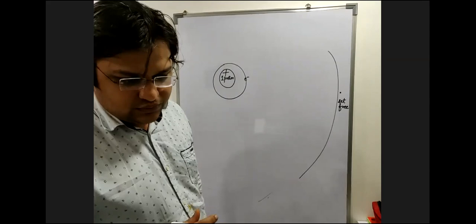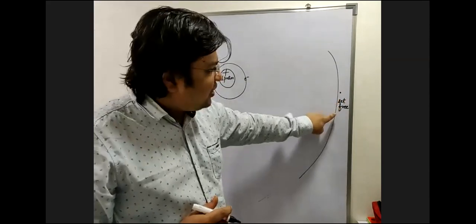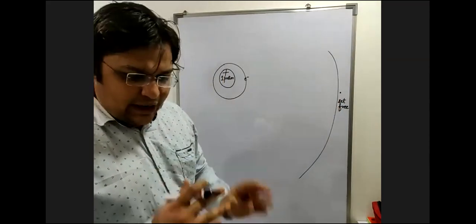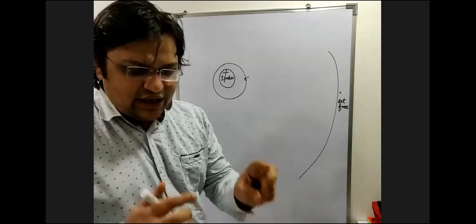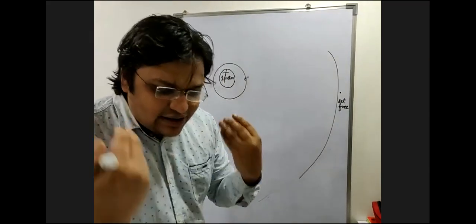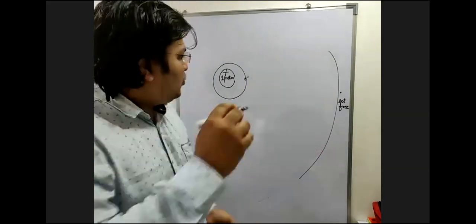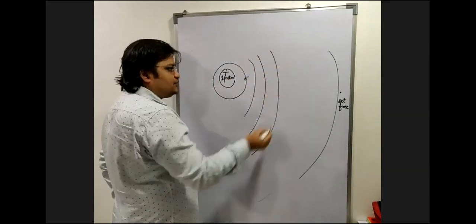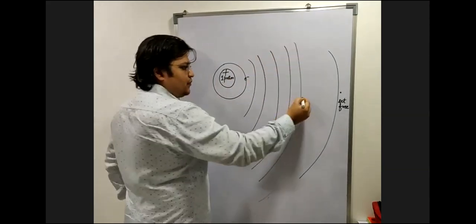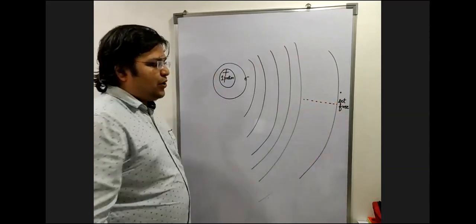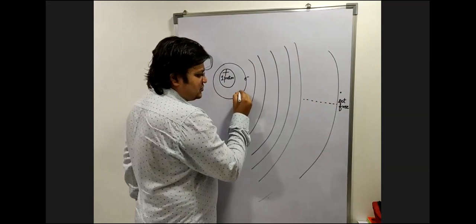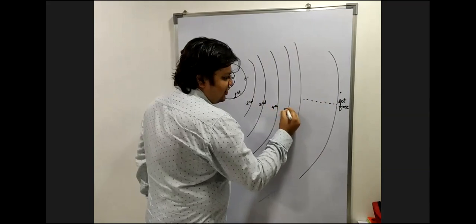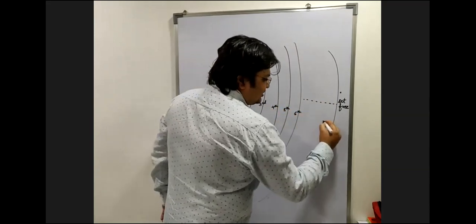समझा आपको? If the electron reaches outside this, sir, what is this called as? This is called as the infinite orbit of hydrogen. मतलब हाइड्रोजन के पास एक ऑर्बिट है जिसमें इलेक्ट्रॉन है. It has infinite number of incomplete shells over there. तो वही मैं यहाँ पे बना रहा हूँ. Do you understand this? This is the first shell. This is the second shell. The third shell. Fourth shell. Fifth shell. Sixth shell.